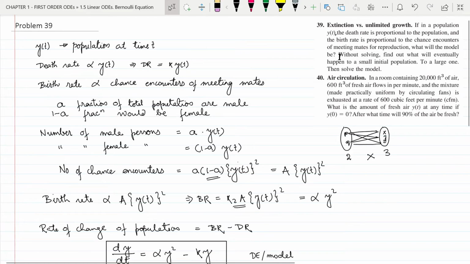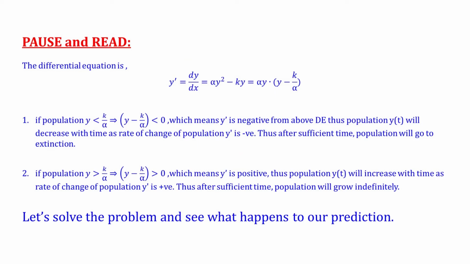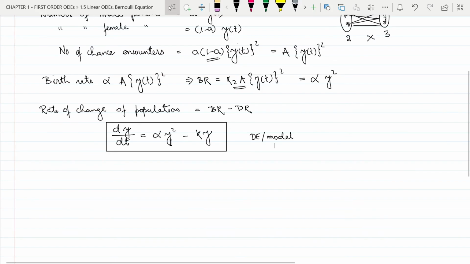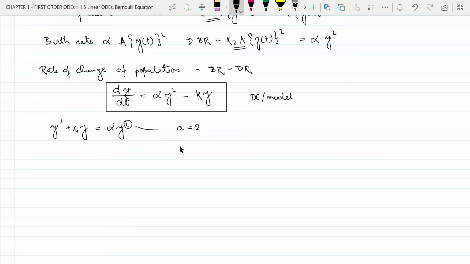In the second part, it is asking, without solving, find out what will eventually happen to a small initial population and to a large one. And we can see it is in the Bernoulli form because this y square is a non-linear term. So we can write this as y dash plus k y equal to alpha y square. Here a equal to 2, this exponent.